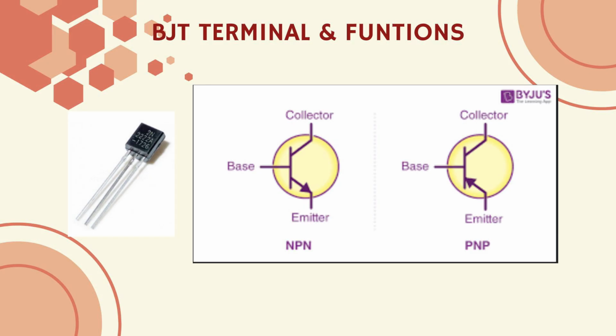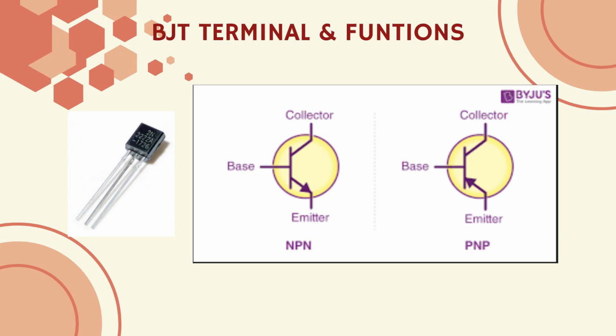And for the last, there is the emitter. This terminal is heavily doped and its main job is to inject charge carriers, electrons in NPN and holes in PNP, into the base region. These carriers then move to the collector, completing the circuit. The emitter emits the majority of the current in the transistor.